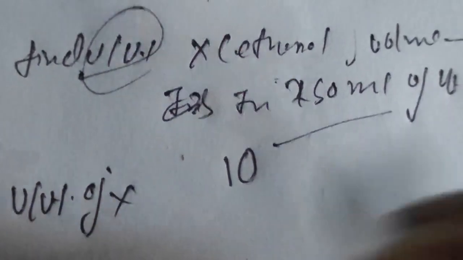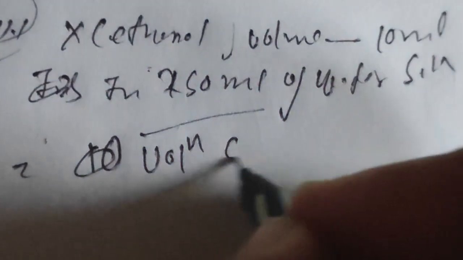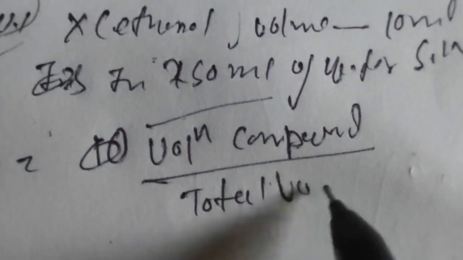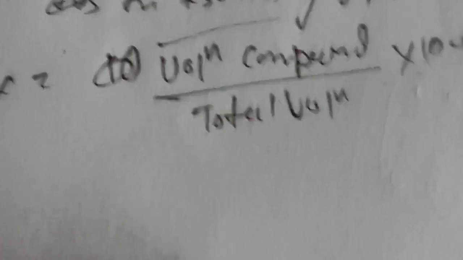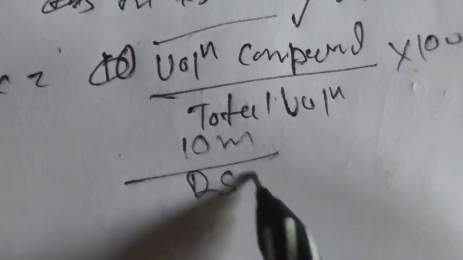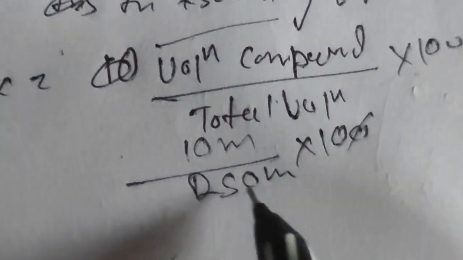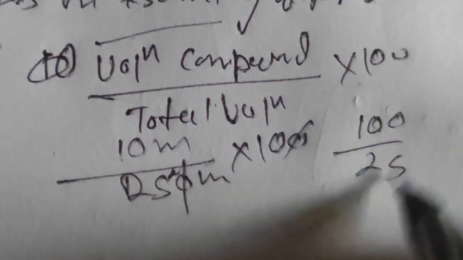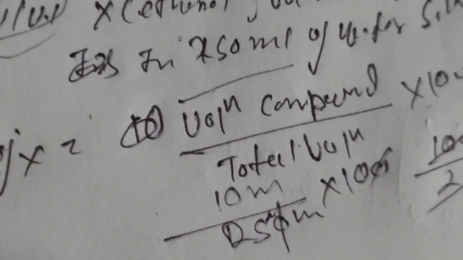First we write the formula: the volume by volume percentage of compound X is equal to the volume of compound upon total volume, into 100. In this case the volume of compound is 10 ml and the total volume is 250 ml, into 100. So 100 divided by 25 becomes 4%.